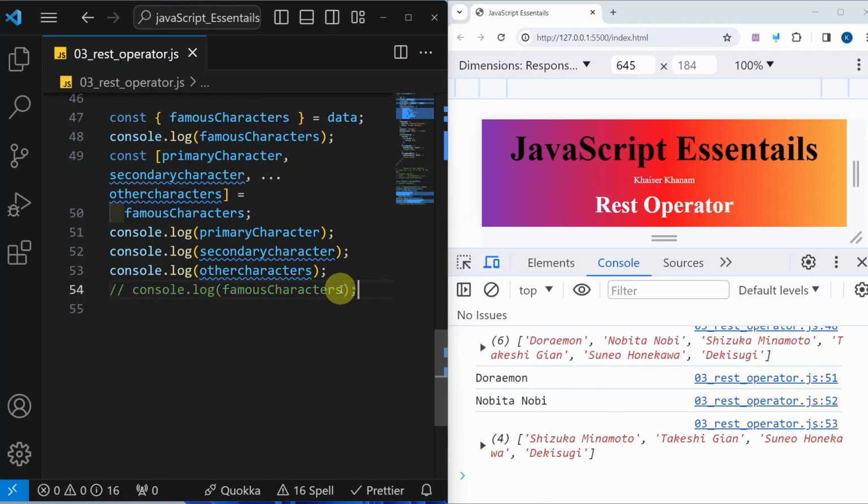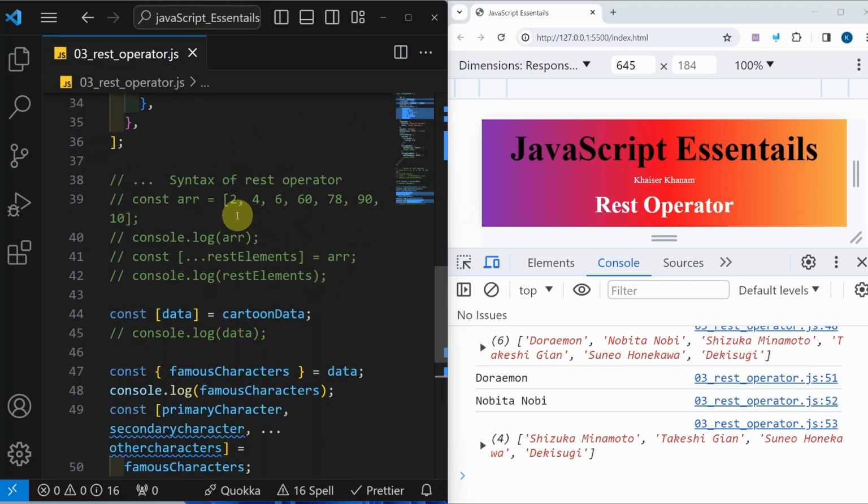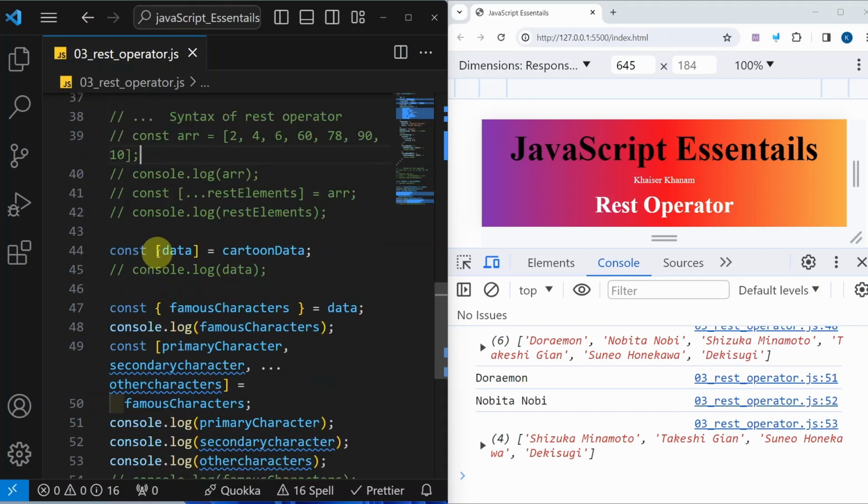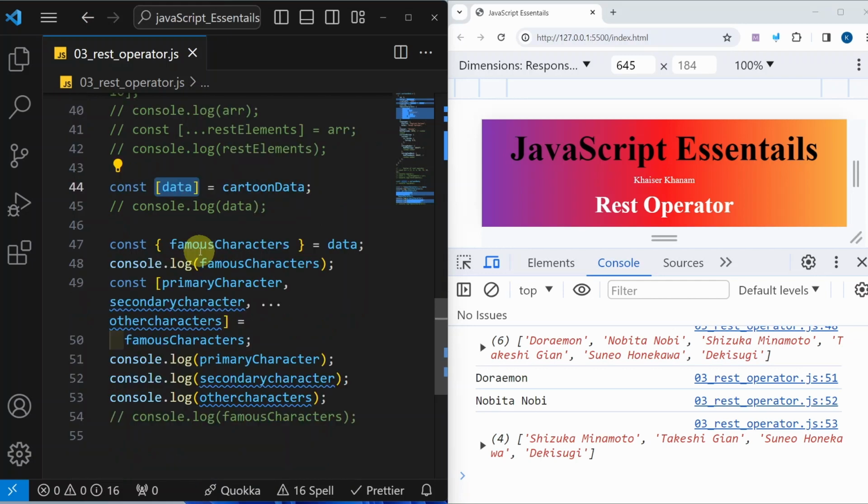So this you should remember, and this concept is very useful in React, because React is always happy when we work with immutable data. And previously in our last session we have seen, whenever we have square brackets on the right hand side of an assignment, that will be treated as an array, but on the left hand side of an assignment it is called array destructuring.